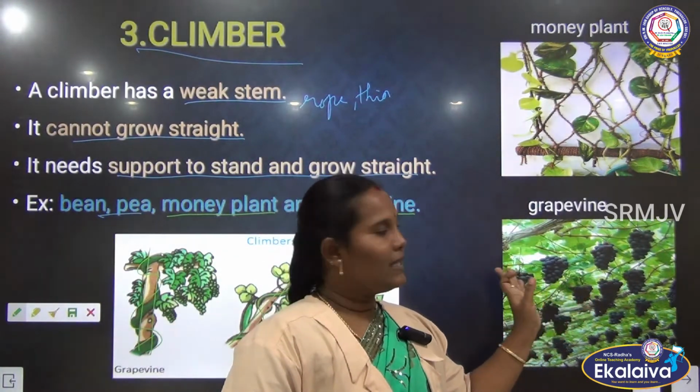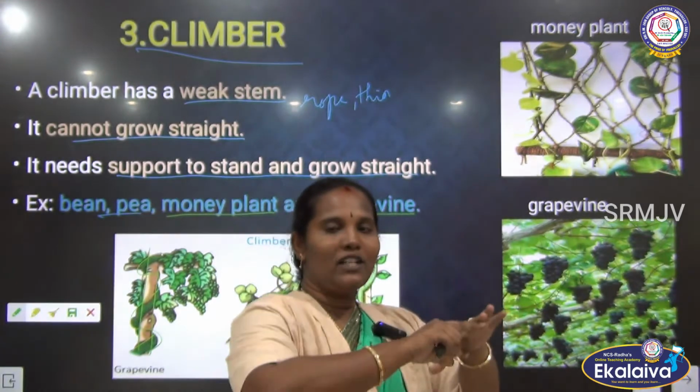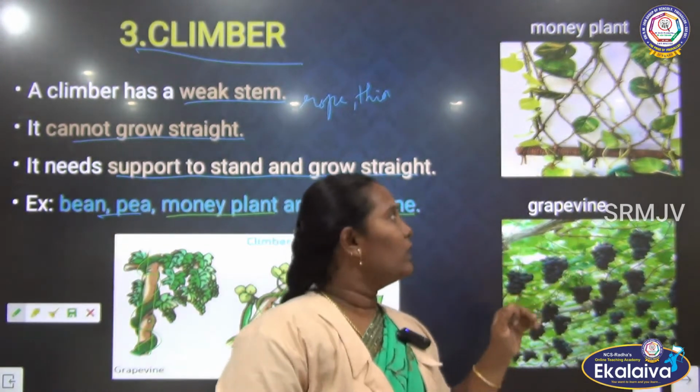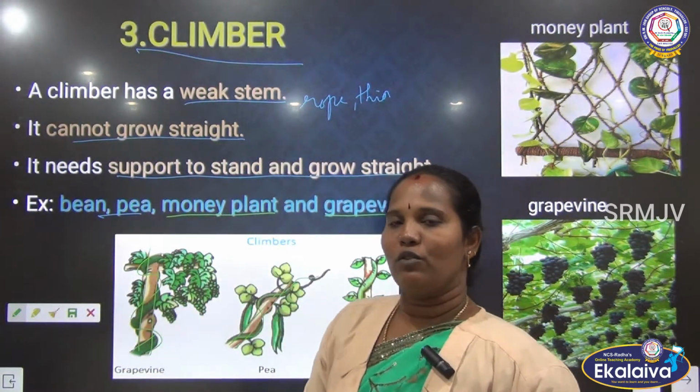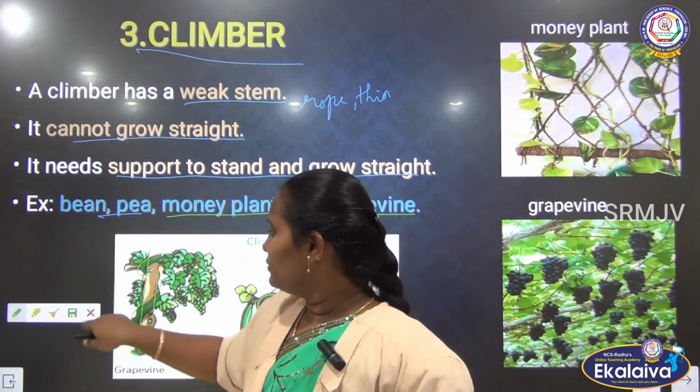In the grapevine, they give a support; they make a shed like that, and only then can they grow on that support. The money plant we also have in our house. So these are all examples of climbers.